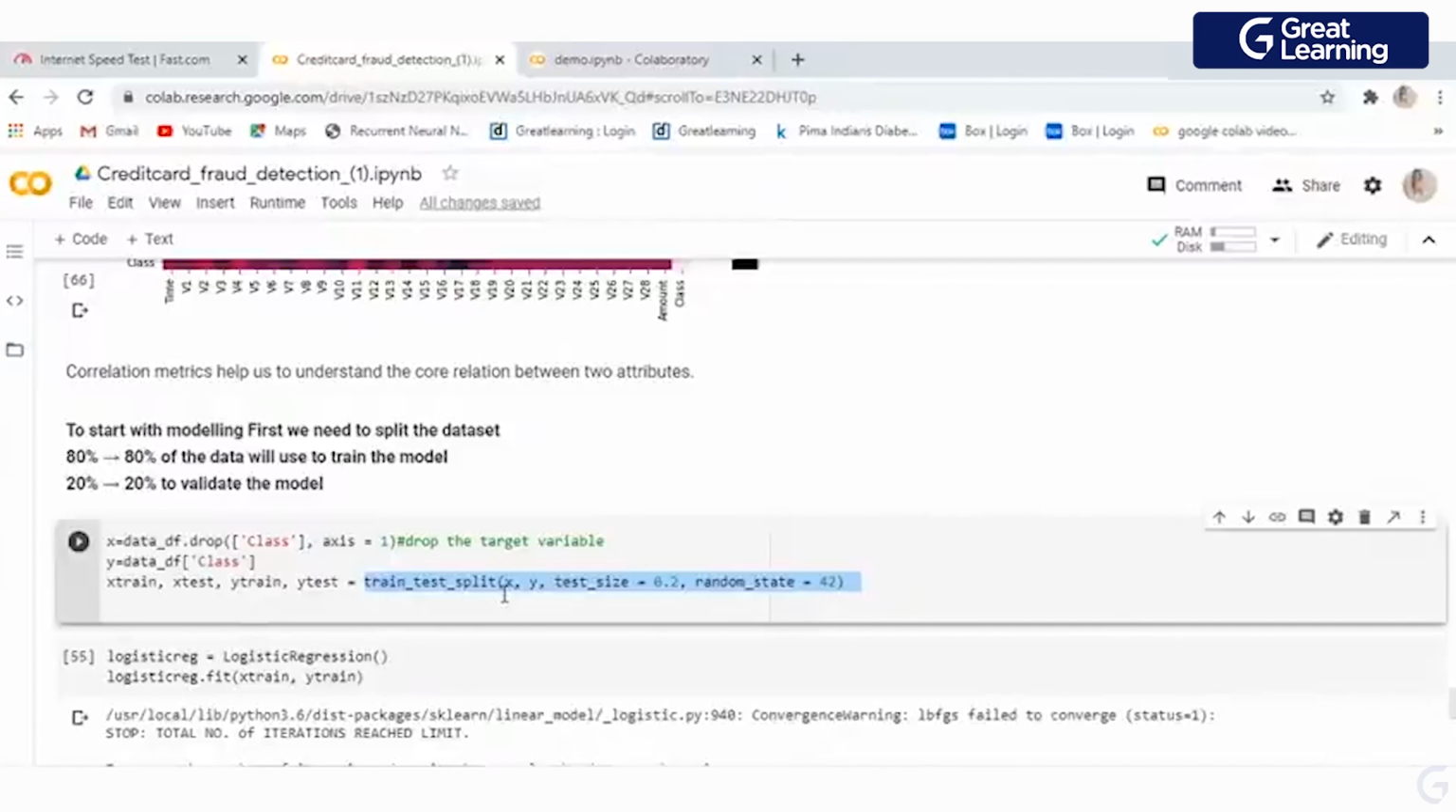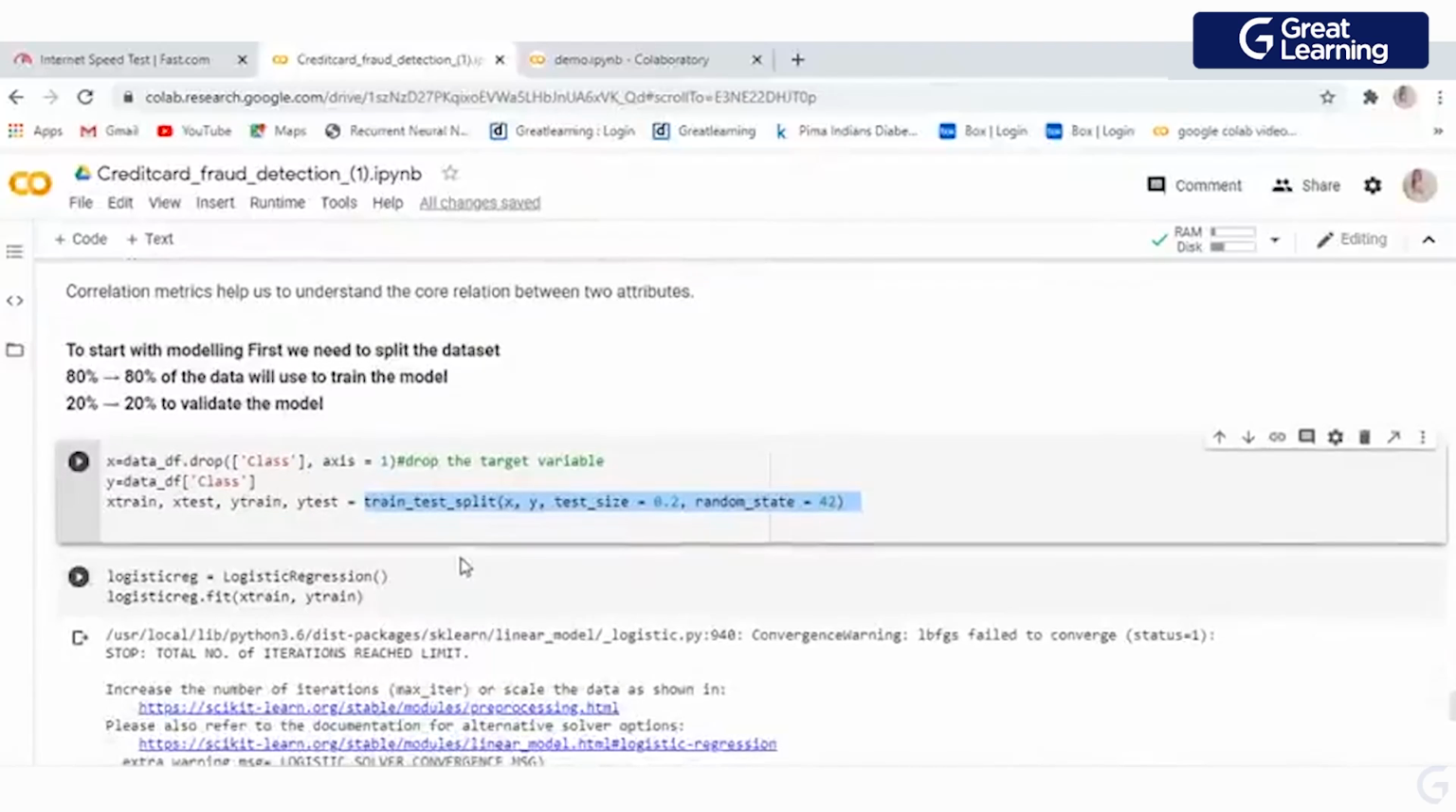Why do we use random state? Basically, it will take data randomly for making the testing and training parts of your data set. There is no hard and fast rule that it will take the first 80% for your training and the second 20% for your testing. It can be any data.